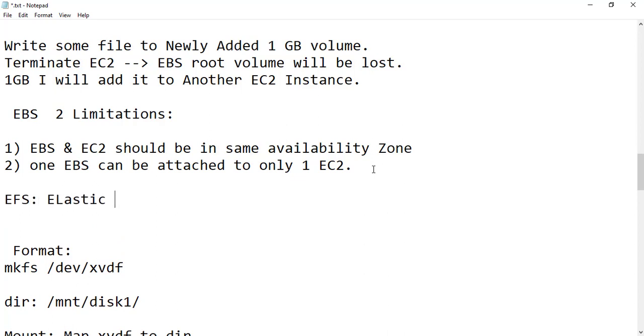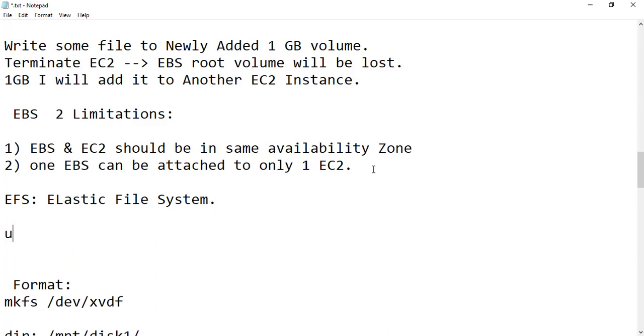Okay, and there is one more very good advantage: we can have our storage and EC2 in different regions as well. So the region limitation is also not there. And one more thing is that we need not mention upfront how much GB is required, like we did in EBS. Based on the requirement, it keeps on scaling up and down. These are the advantages of it.